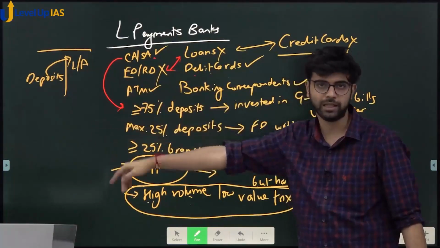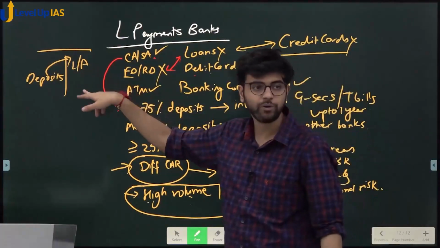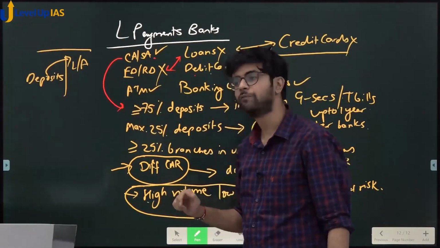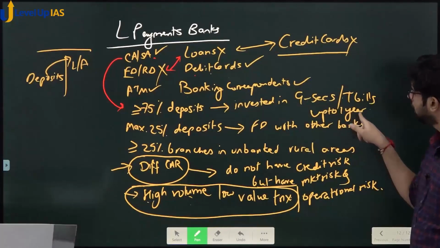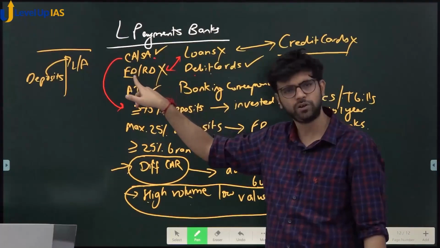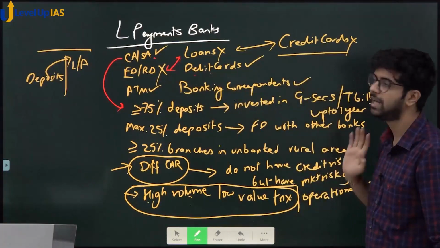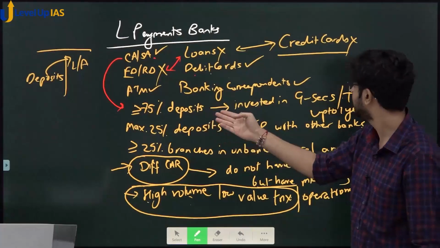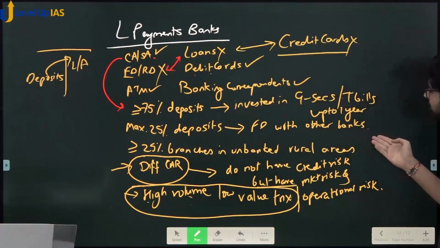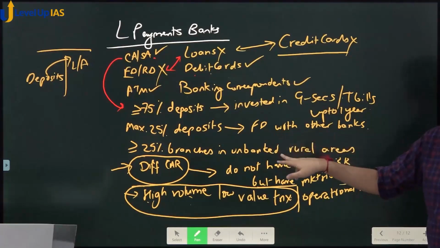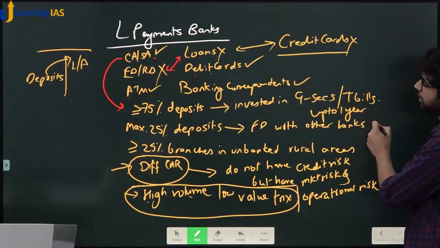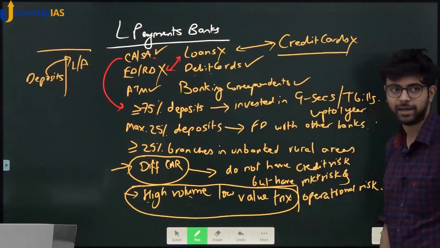So deposits are there a little bit. Now what to do? You cannot give as loans. So where to keep that money? How to give interest to these people? You have to invest in government securities or T-bills, but only up to 1 year. Why? Because the maturity of current account and savings account is lesser. We have seen all this. So we are trying to match our assets and our liabilities. Yes or no? And greater than 75% of deposits you have to keep in that. And then the rest of the money you have to keep in bank FDs with other banks. This FD would fetch a little bit higher interest. So you earn interest on this, and you pay interest to these people as a bank. Yes or no?